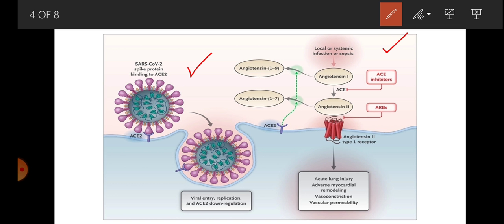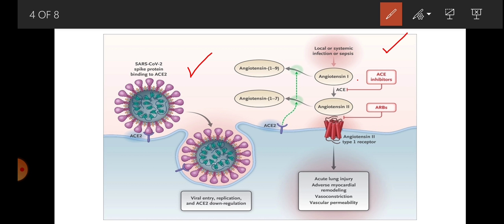This shows the RAS pathway. Now RAS pathway, as you know, leads to hypertension, and this RAS pathway is also activated in sepsis or infection, which leads to formation of angiotensin 1. Now angiotensin 1 is converted to angiotensin 2 by ACE enzyme, and this angiotensin 2 binds to angiotensin 2 receptor, which leads to acute lung injury, myocardial remodeling, vasoconstriction. Now, from this discussion, it is clear that ACE, which is used in a RAS pathway, is different from the ACE2 receptor, which is used for attachment of the SARS-CoV-2 virus.